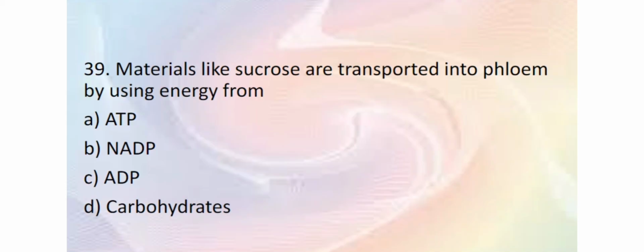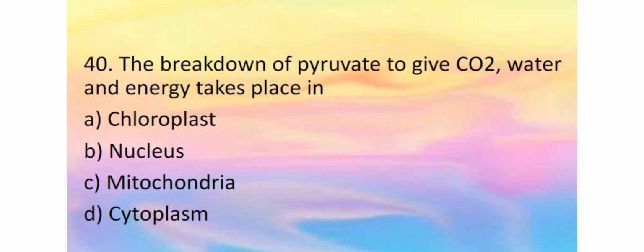Materials like sucrose are transported into the phloem by using energy from... Whenever energy is asked, we have to write the energy currency of the cell, that is ATP, adenosine triphosphate. So sucrose is translocated by phloem, that is by using ATP. The breakdown of pyruvate. Pyruvate is otherwise called pyruvic acid.